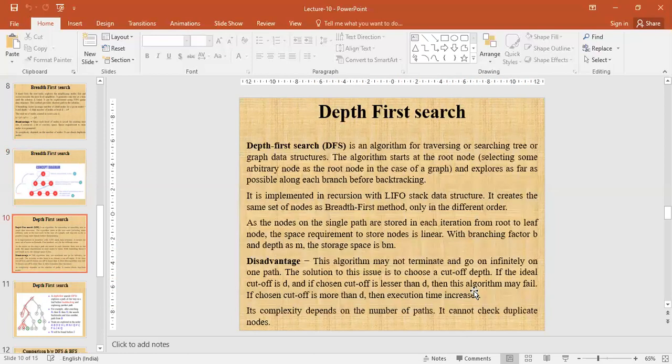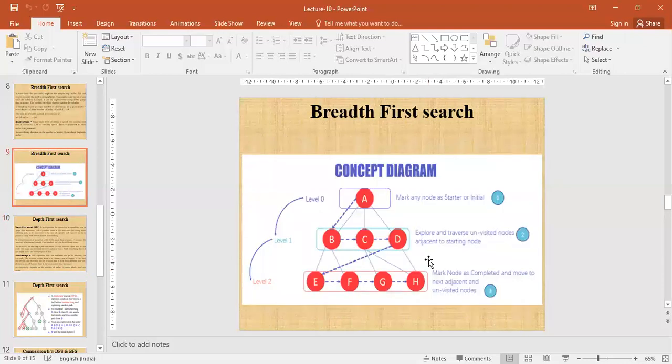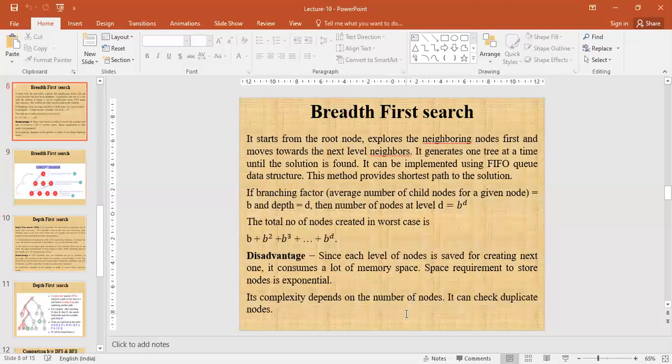Now advantages of breadth first search क्या होंगे? Disadvantage, since each level of node is saved for creating next one, it consumes a lot of memory space. Space requirement to store nodes is exponential. Its complexity depends on the number of nodes. So it can check duplicate nodes. Okay.